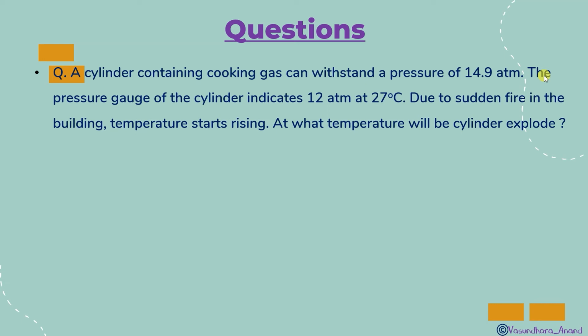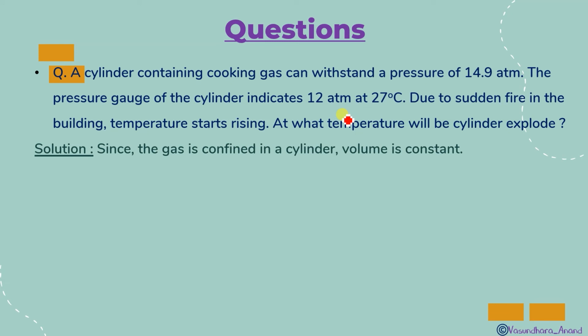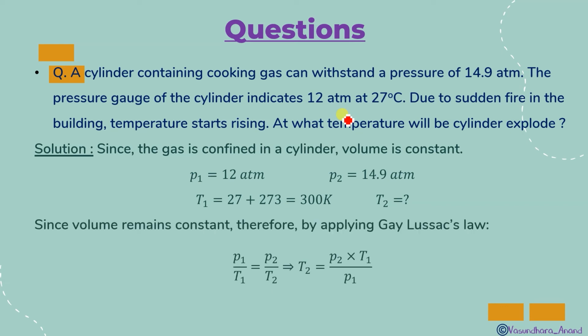So T1 and P1, pressure is given. You can see that pressure and temperature, so this is the pressure-temperature relationship. Which law is it? Yes, find it. According to this, the volume is constant here. So what we will do? P1 upon T1 is equal to P2 upon T2, and that is Gay-Lussac's law. You find T2 is equal to P2 into T1 upon P1, and you will get 372.5 Kelvin, which is 99.5 degrees Celsius.